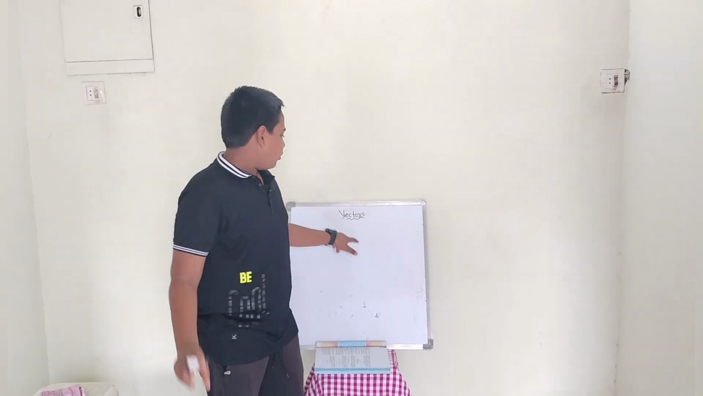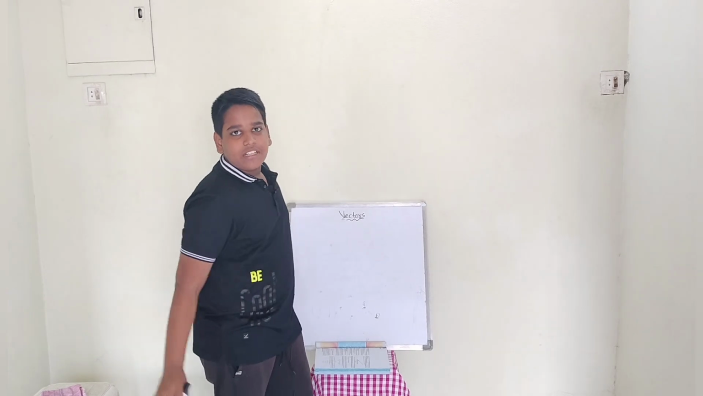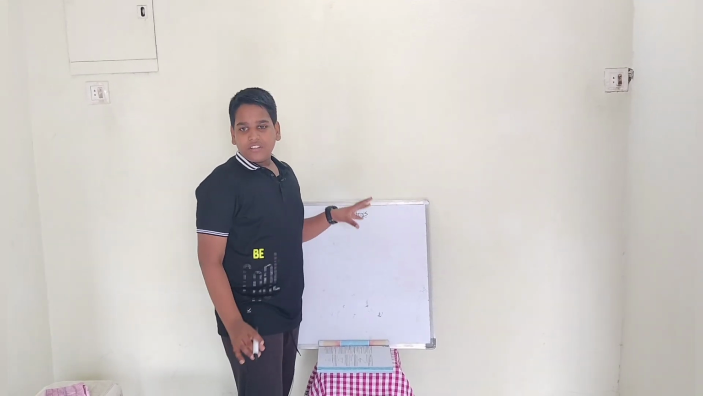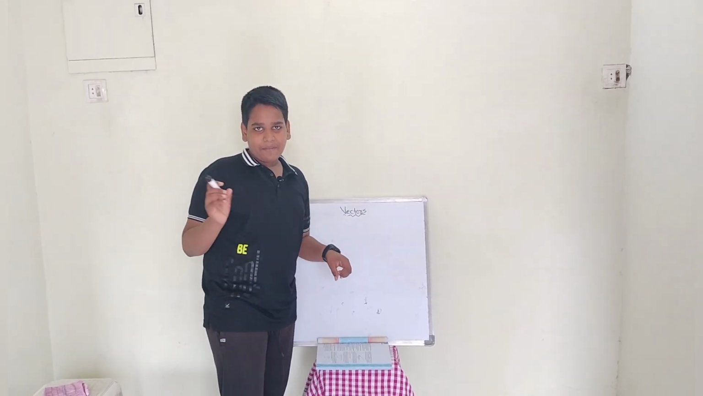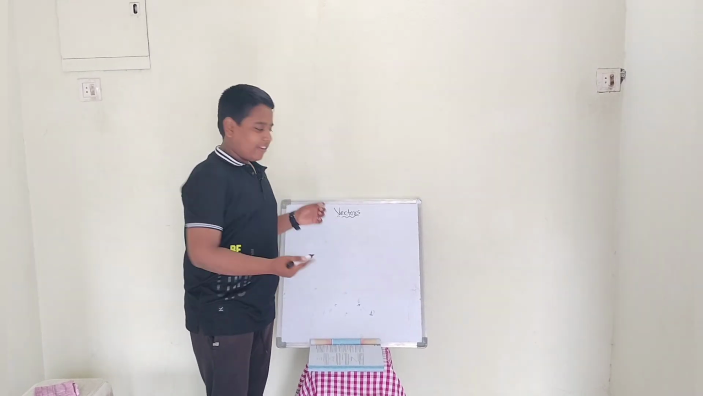Very easy. Vector definition: that which contains both direction and magnitude is known as a vector. That which contains both direction and magnitude is known as a vector. What is direction? We all know the direction.